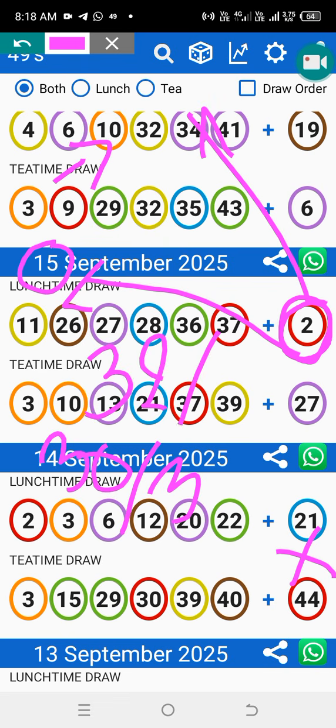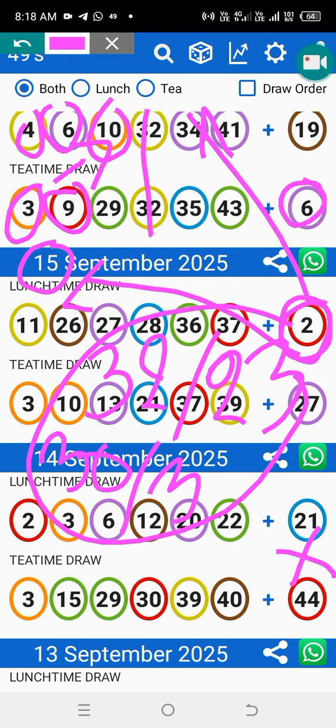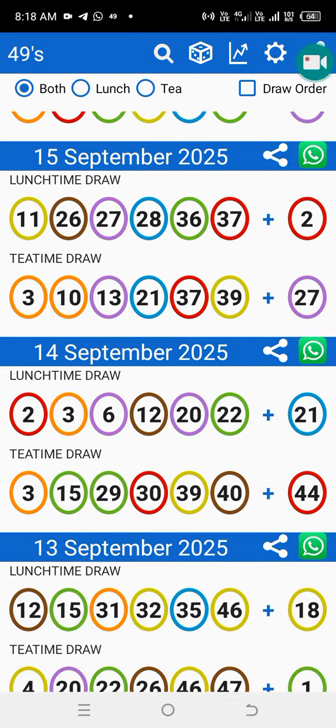Then you play 23 or 32. Simple as that. These were the numbers. 32 is sitting there. Remember, I have all these numbers calculated. 3 or 9 is sitting there as well, right? So this is it.